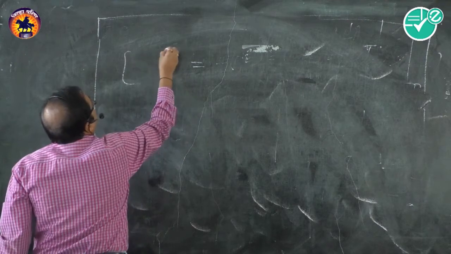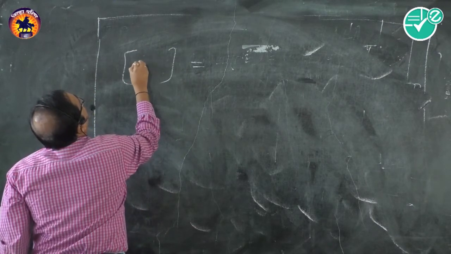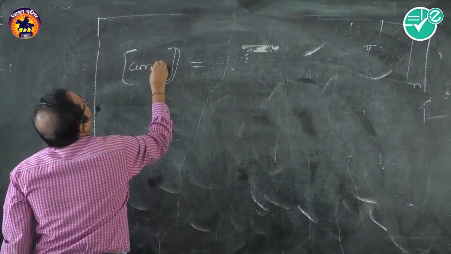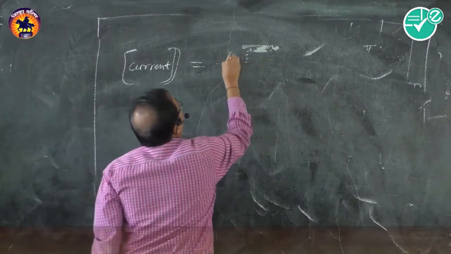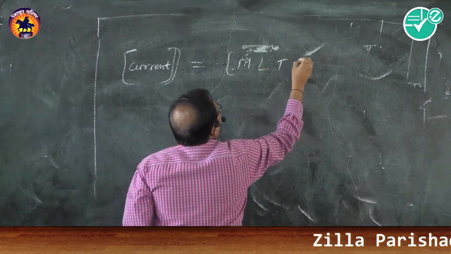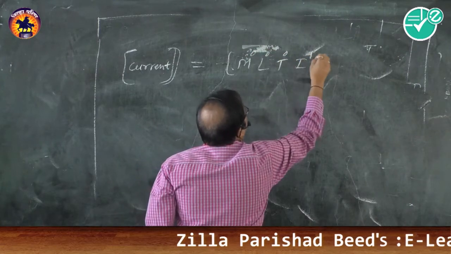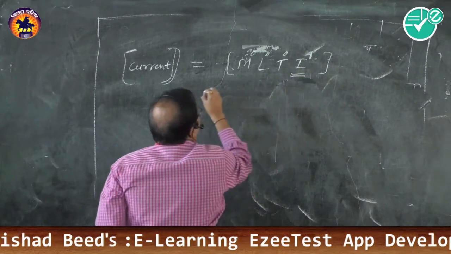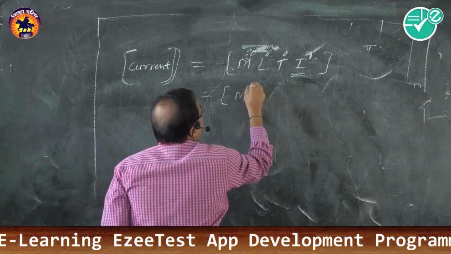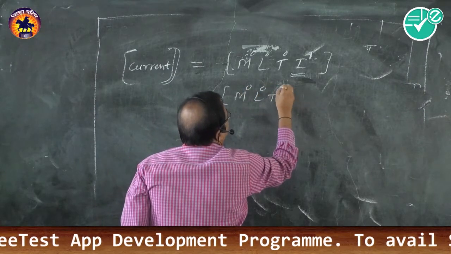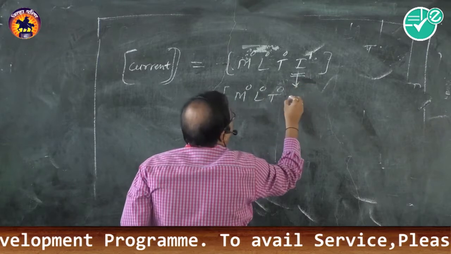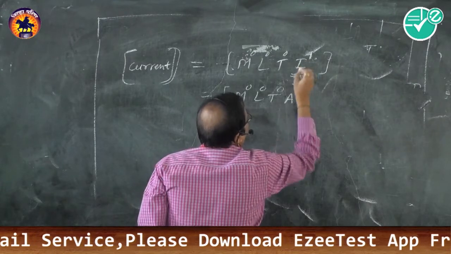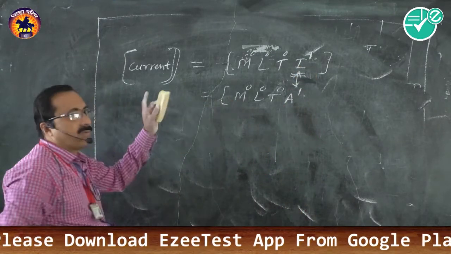Next quantity is, let us say, electric current. Current is a fundamental quantity, so we can write M0 L0 T0 and I raised to 1. In some reference books, instead of I, A is taken. There is a fashion of taking A as the symbol of current. You can take either I or A. So these are the dimensions of current.